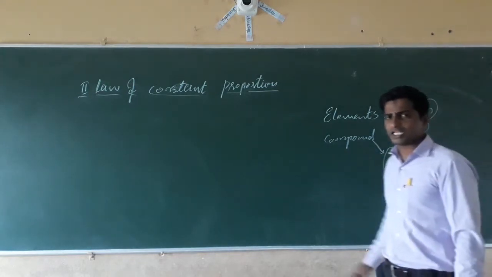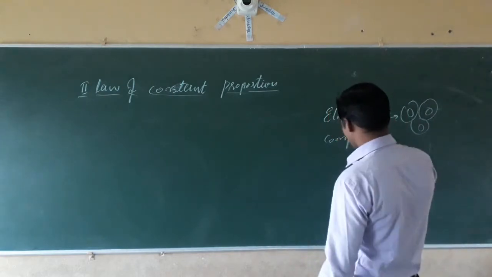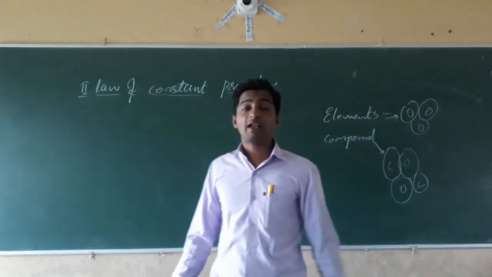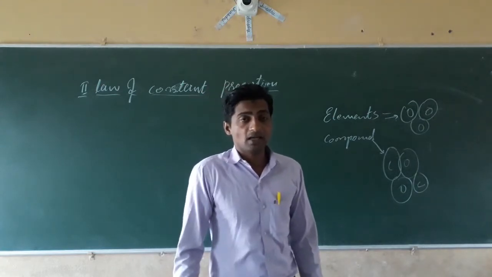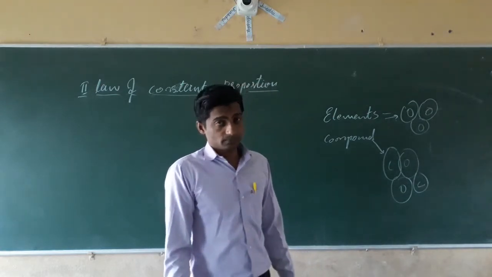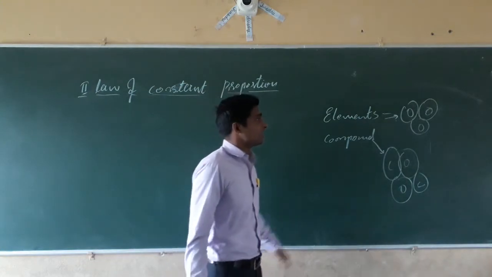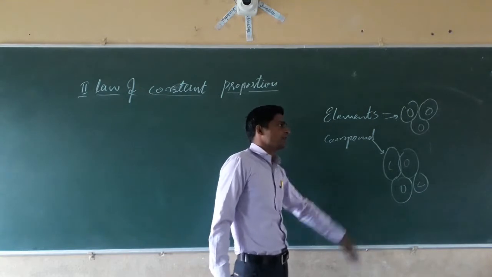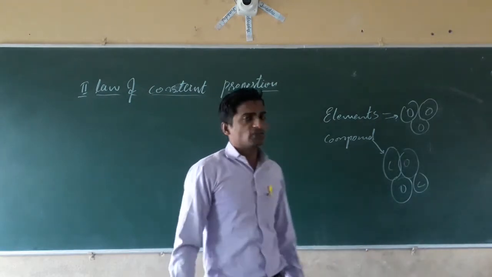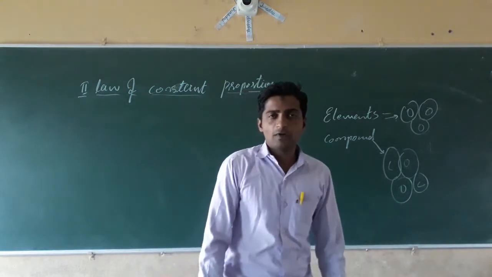Compound means a group of different elements. The group of the same atoms is called an element. The group of different atoms of different elements is called a compound.